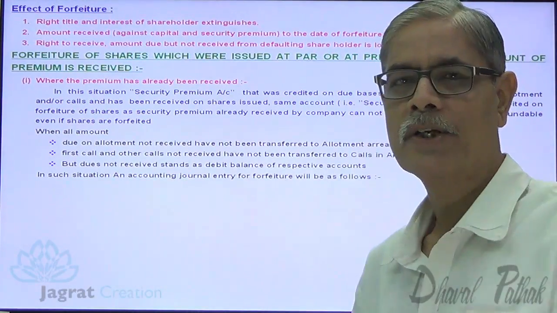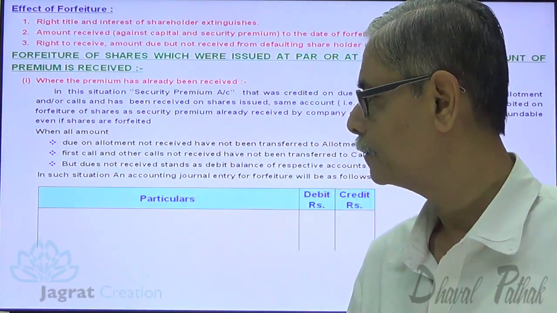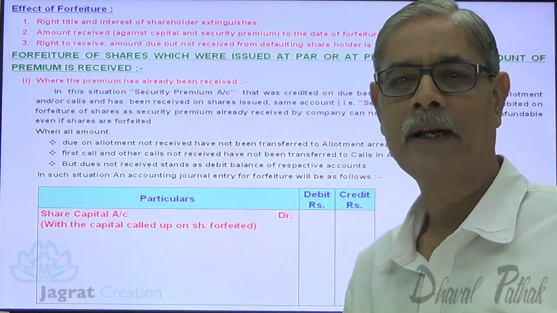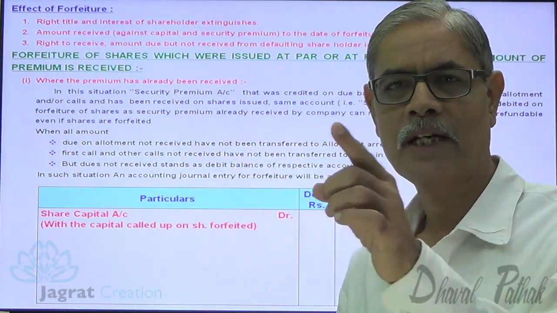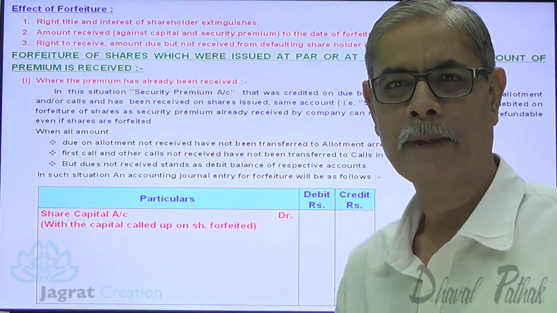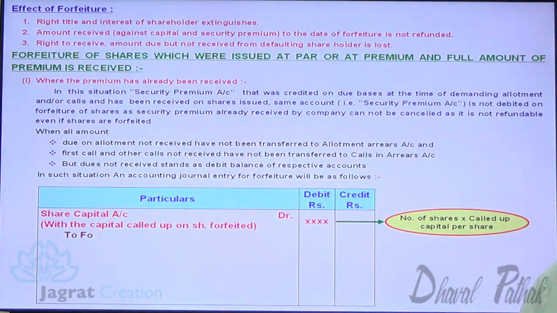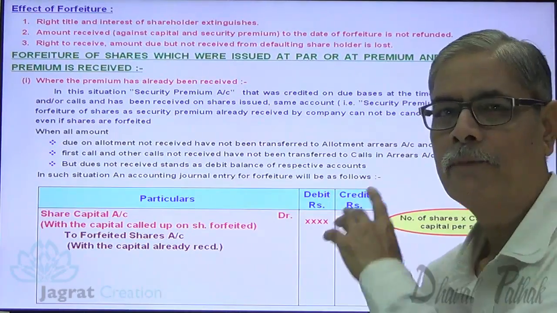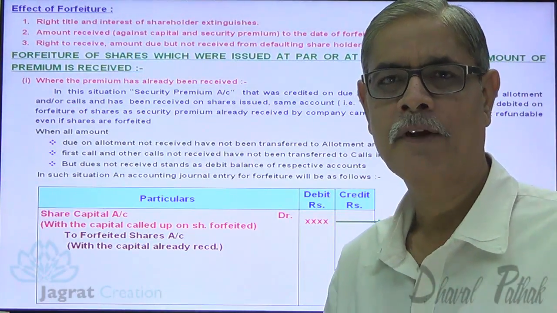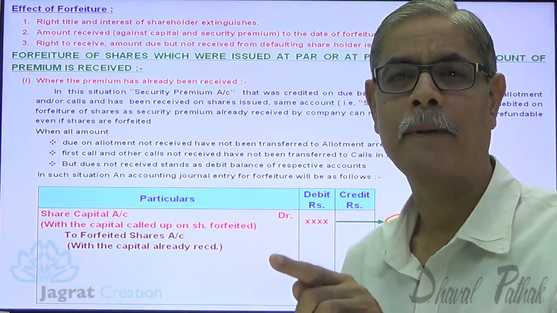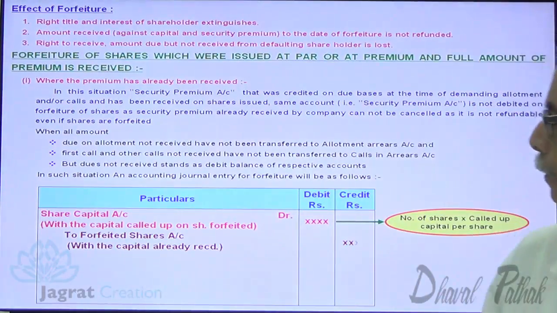In such a situation, the accounting entry recorded is share capital account debit, number of shares forfeited multiplied by called up capital per share. Share forfeiture account is to be credited with number of shares forfeited multiplied by capital received per share.